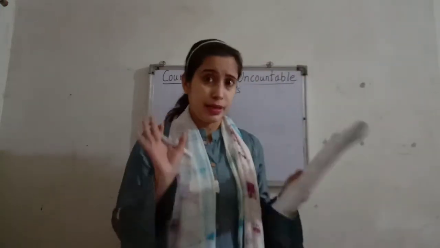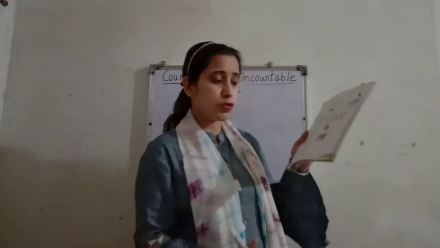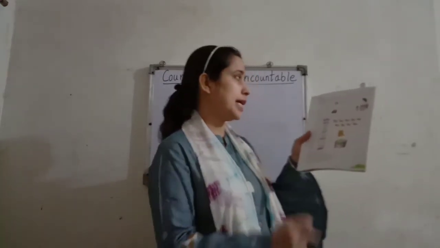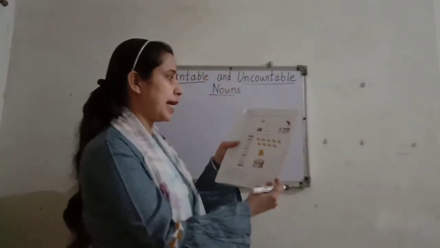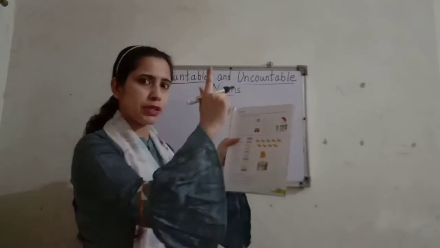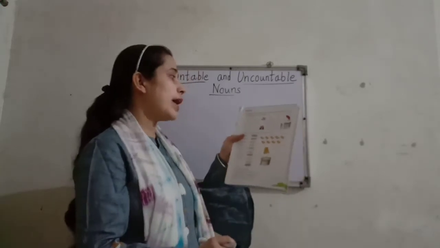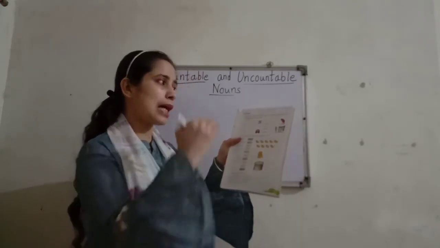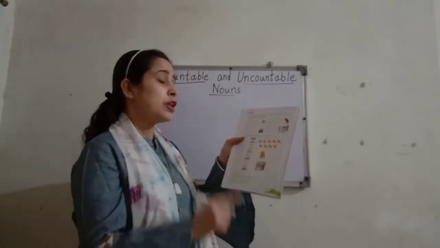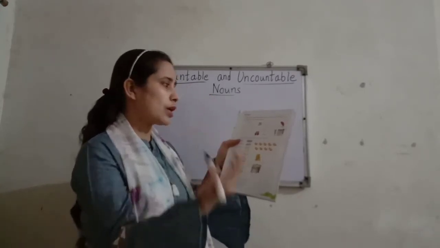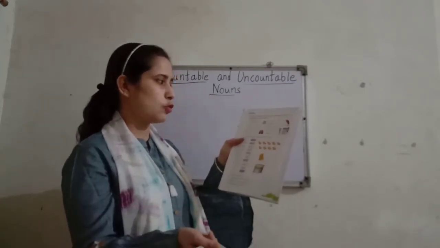So clear? Now we will move to exercise page number 15. First we will put today's date and then we will solve the first exercise. Before solving it, we will read the heading. Find out if the following nouns are countable or uncountable. So we have to write C for countable and U for uncountable.